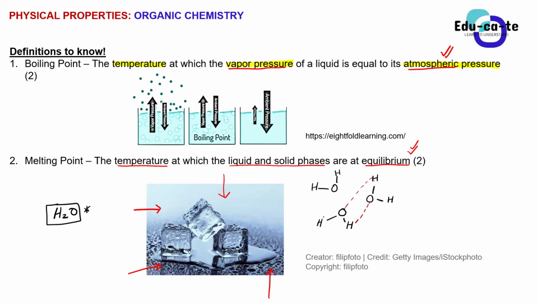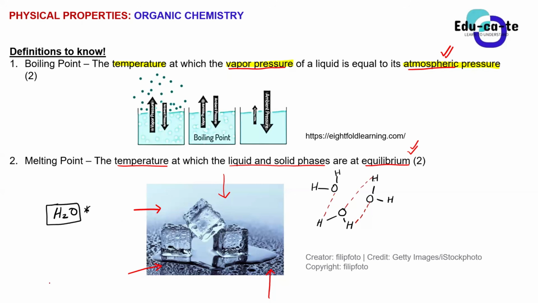You guys already know that, right? Oxygens will repel one another because they are of the same kind, and the hydrogens will also repel one another, but the hydrogen and the oxygen attract one another. So these are the intermolecular forces that we are talking about.